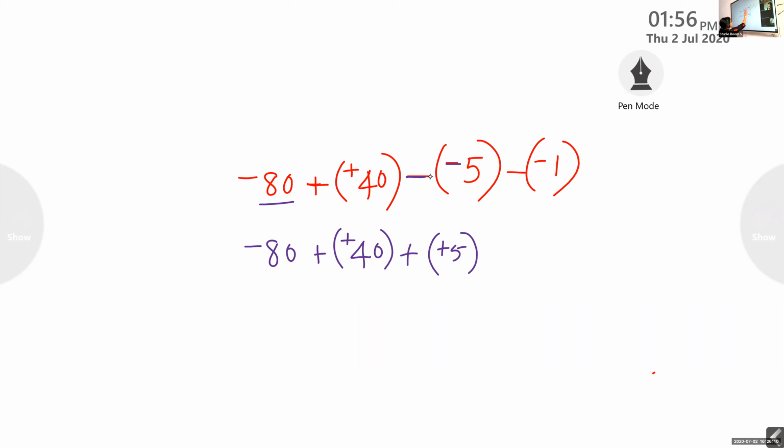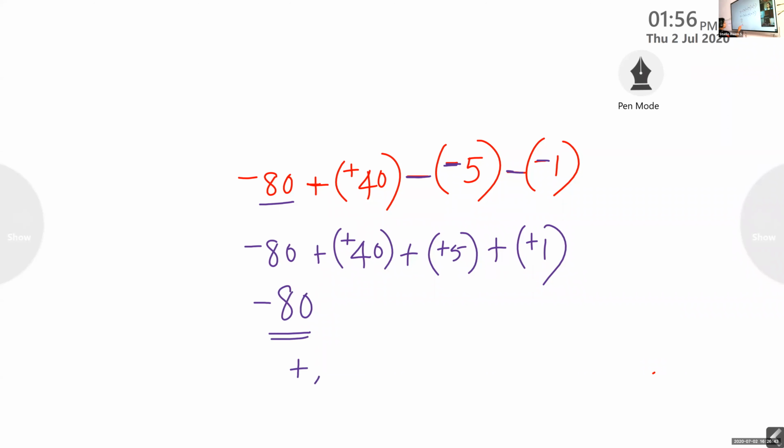So two negatives come together like this, you can make it positive. You can add a positive. Again another two negatives come, it is plus. Now what happened? We have to write all the positive numbers together and all the negative numbers together. Negative 80 is the only negative number.